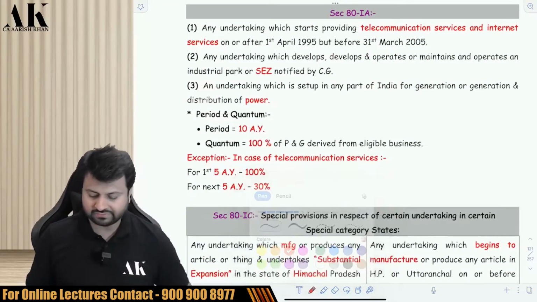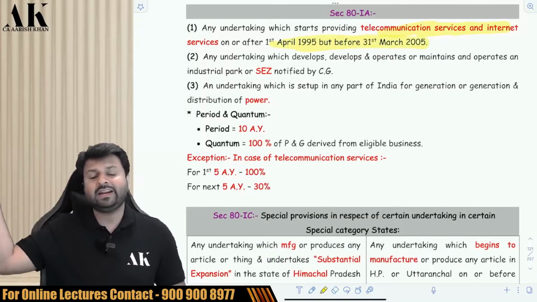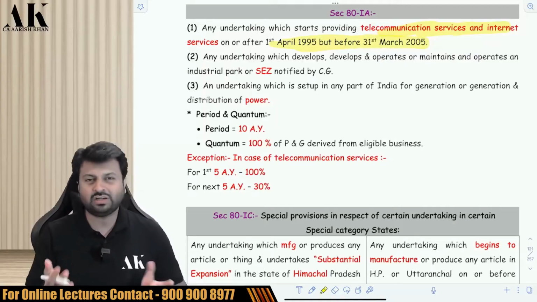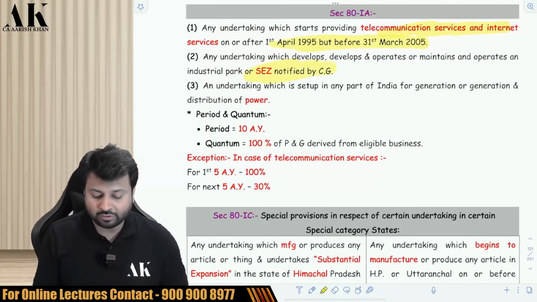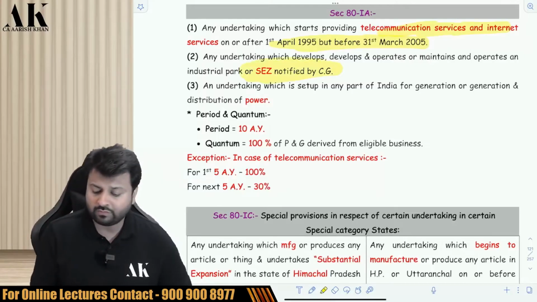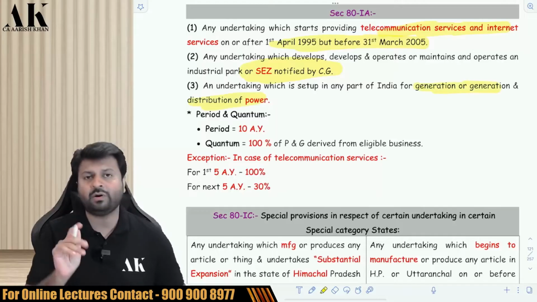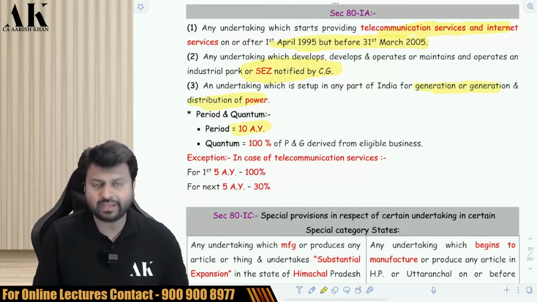ATIA has three businesses. First business is you should be engaged in telecommunication and internet services, but it should commence between this period, that is 1995 to 2005. Again, it's a sunset provision, not much relevant in today's time. Or you should develop or operate or maintain a SEZ industrial park or SEZ notified by central government. Or you should be doing what? Generation or distribution of power in India. You should be engaged in any of the three businesses. Then your 100% profits will be deductible.